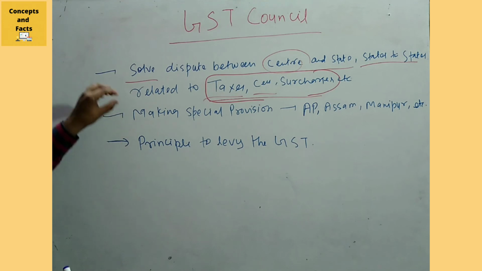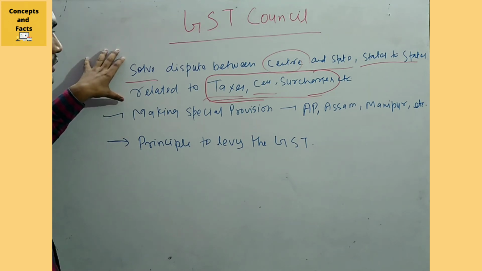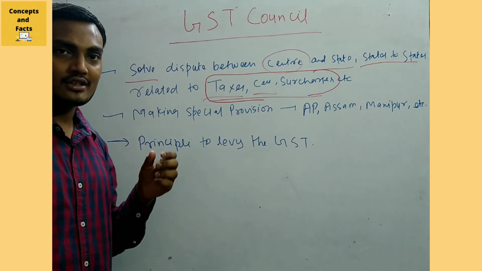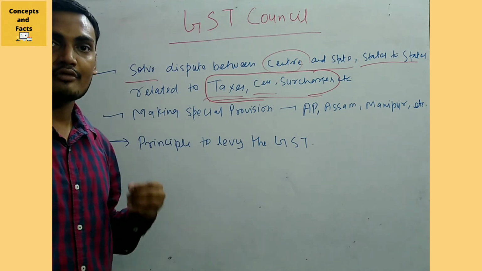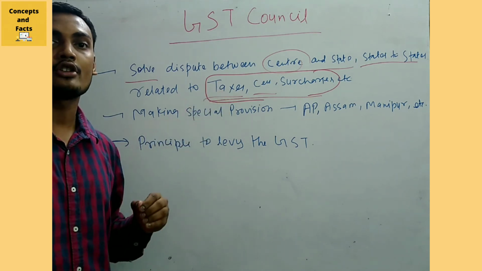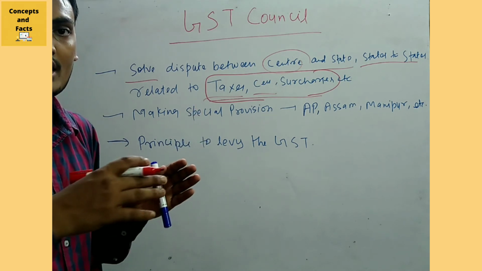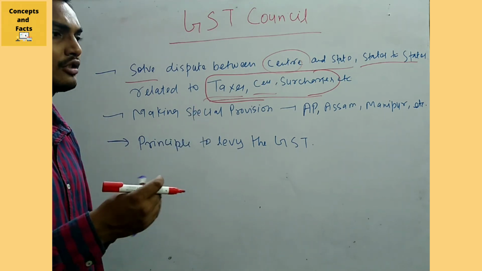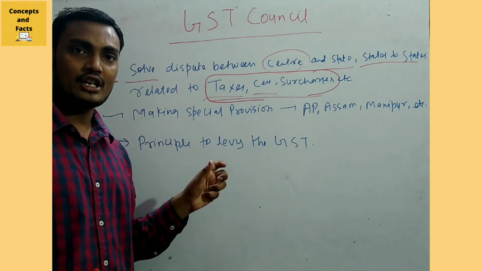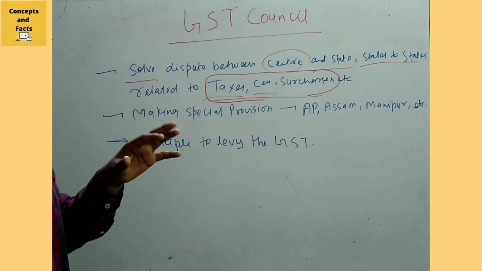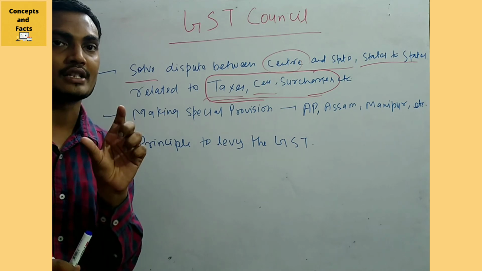So remember this. Recently, between the center and the state, a dispute arose related to the cesses. The center promised while making the GST that it will compensate for any deficit in the states' taxes from the beginning up to the fifth year, I think till 2021 or 2022. Recently, last year when the COVID-19 pandemic first arose, there was a dispute between the center and the state related to the cess.